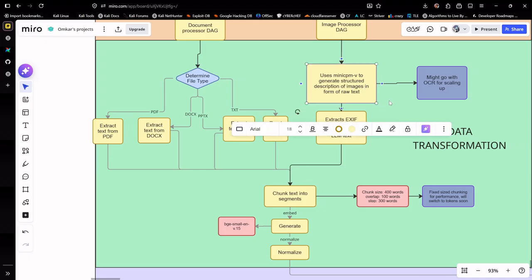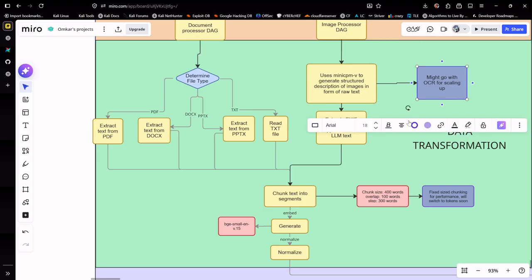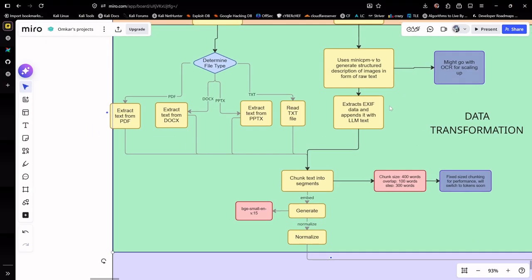Currently, this VLM takes time as I'm running it on a local setup. It does not take very long, around 5 to 10 seconds at max. But still, for scaling, this is not good, and I do understand that. In a future version, I might go with OCR for scaling up properly.